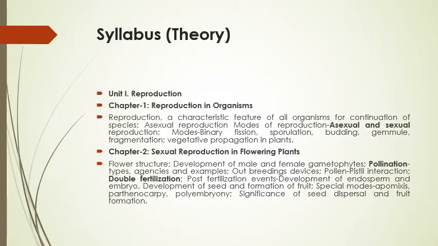So in first unit, that is reproduction, there will be 4 chapters. First is reproduction in organism. In this chapter, we will learn about the different methods of reproduction in the different types of organisms, that is asexual and sexual reproduction in detail. And in second chapter, that is the sexual reproduction in flowering plants, we will go in a detailed method, how the pollination occurs, what is a double fertilization, how there is the development of fruit and seeds in the flowering plants.